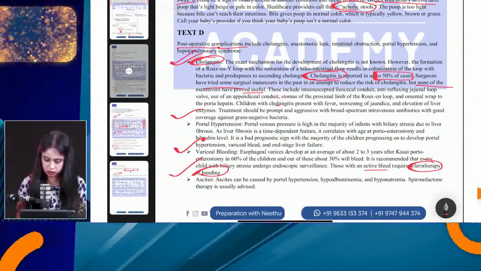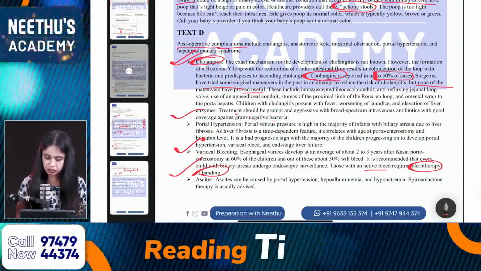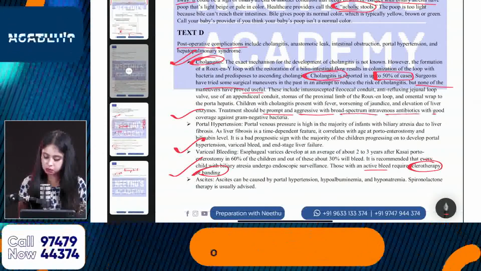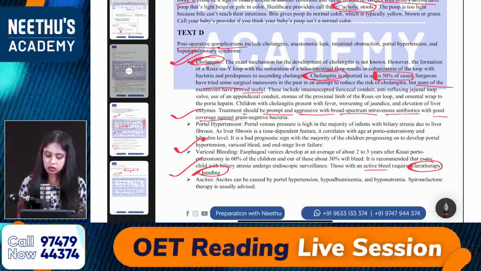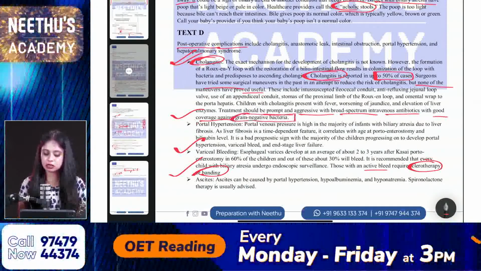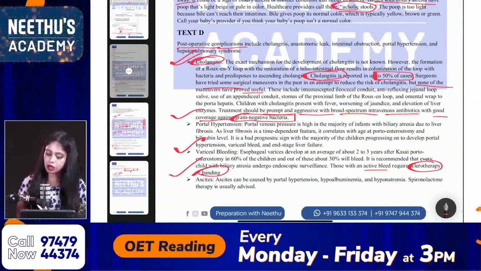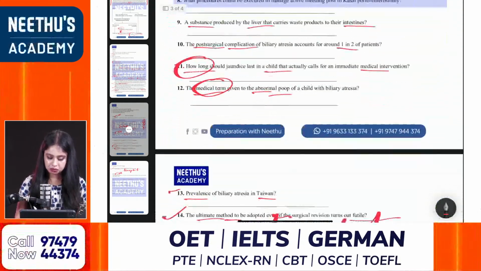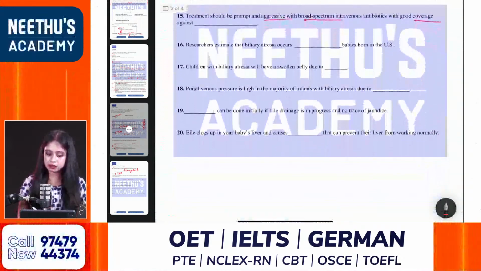Children with, yes, treatment should be prompt and aggressive with broad spectrum intravenous antibiotics with good coverage against gram-negative bacteria. So this is the correct answer, gram-negative bacteria. Hyphenated word should be hyphenated. Then 16th one.